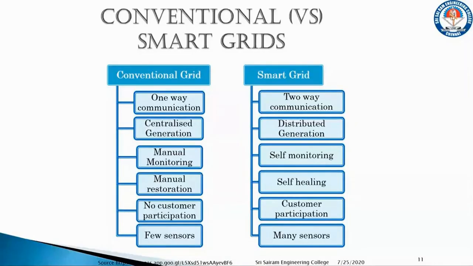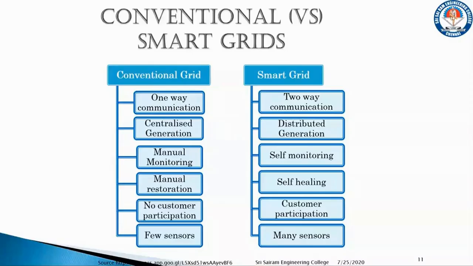As we have seen earlier, in the conventional grid the communication is one way, but in the smart grid it is two way. The generation is centralized in the conventional grid, but in the smart grid it is distributed generation. The monitoring is done manually in the conventional grid, but here it is self-monitoring. The restoration of the grid from a fault is manual in the conventional grid, but here it is self-healing.